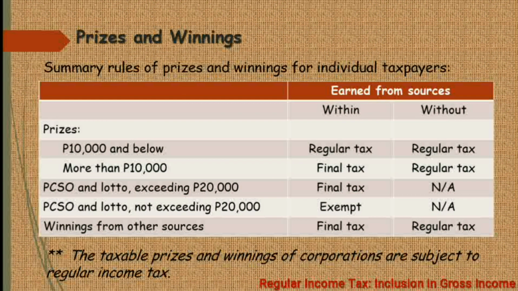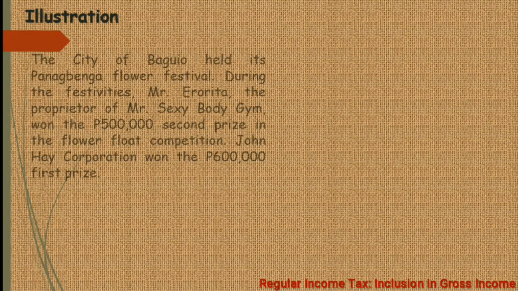Okay, now let us have this illustration. The city of Baguio held its Panagbinga Flower Festival. During the festivities, Mr. Eroreta, the proprietor of Mr. Sexy Body Gym, won the 500,000 pesos second prize in the flower float competition. John Hay Corporation won the 600,000 pesos first prize.